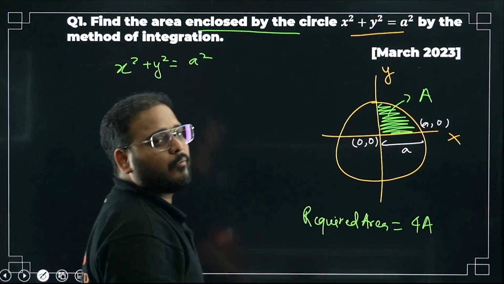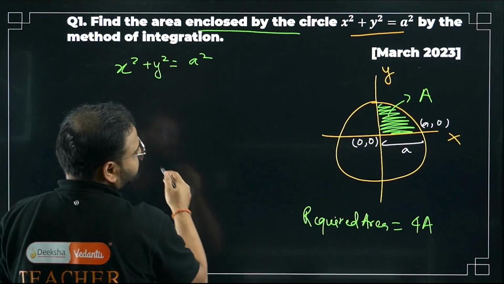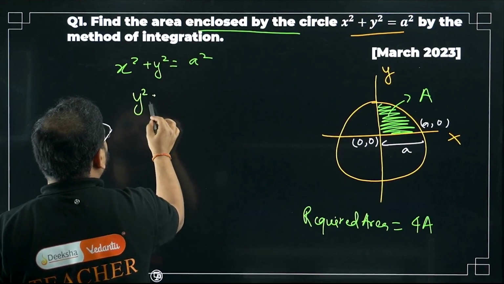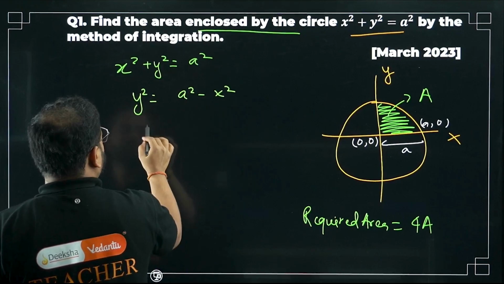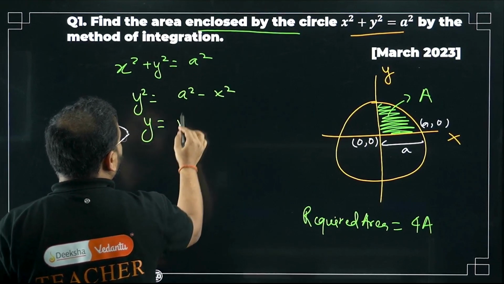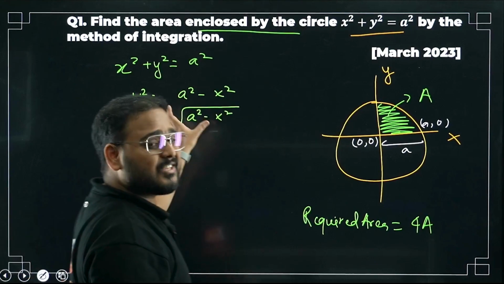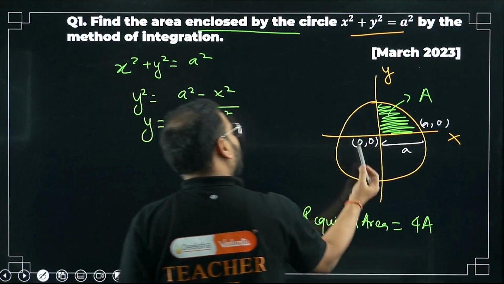But you need the subject, right? What subject do you need? You need the subject to be y, sir. Okay, so write the subject: y square equals a square minus x square. The subject will become y when you take the root on this side, so y equals root of a square minus x square. Now you're going to integrate this function y, which is given in terms of x, from where to where? From x equals 0 to x equals a.